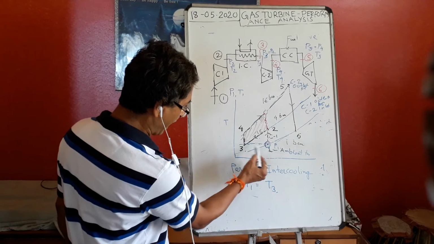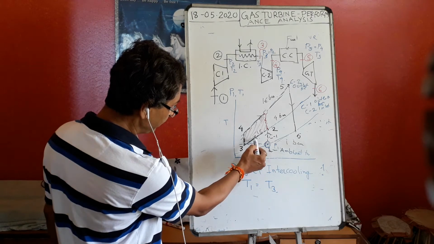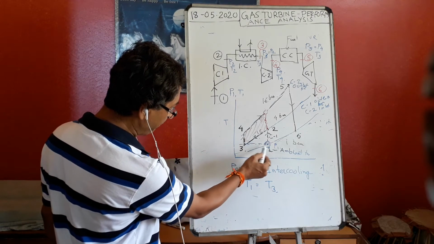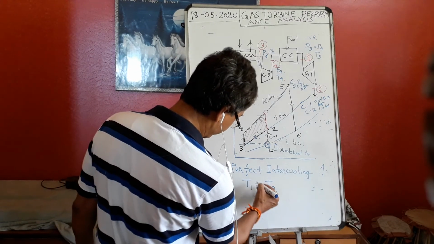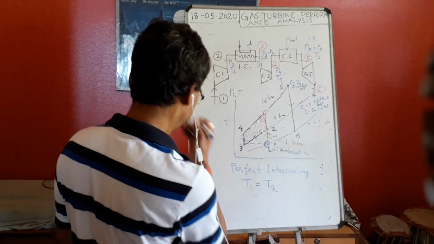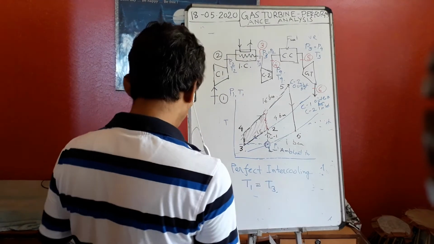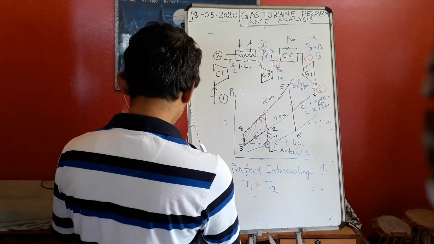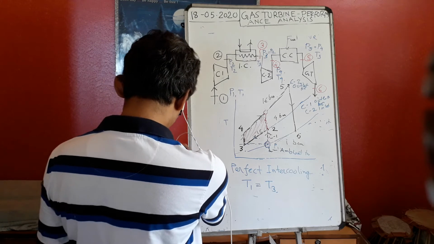That means I have cooled the air up to the ambient temperature point. So this condition is called the perfect intercooling point. Now in this condition, I am interested to find out what the W net is.